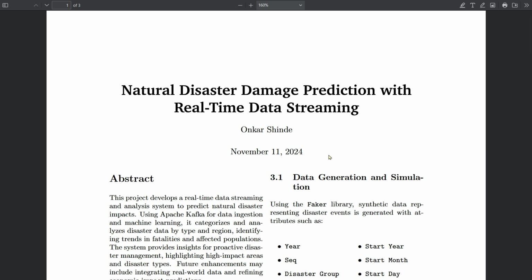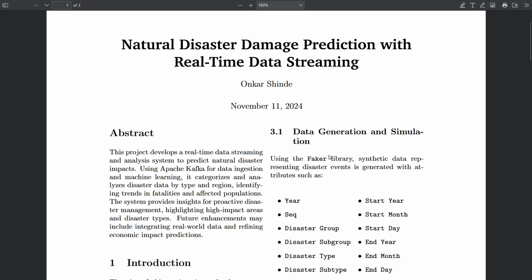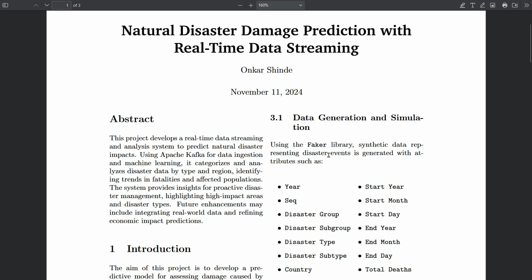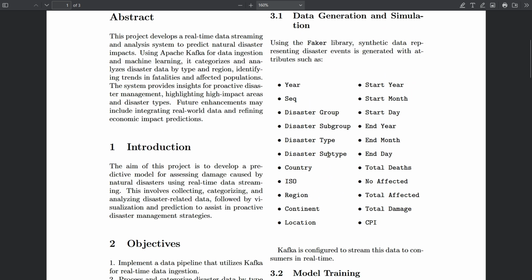Hello everyone. We are discussing the project which I have done on natural disaster damage prediction with real-time data streaming. This project has been developed for real-time data streaming using Apache Kafka, and the system and the analysis predict the natural disaster impacts which have happened or which are going to happen in the future.